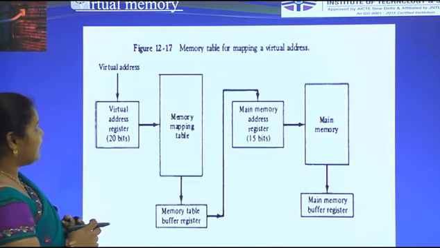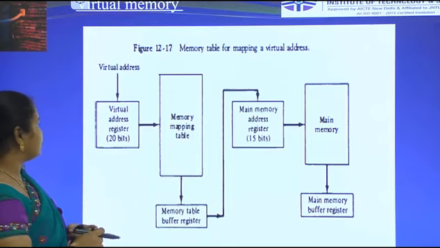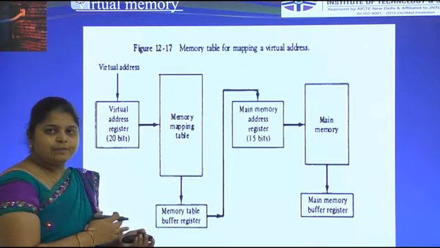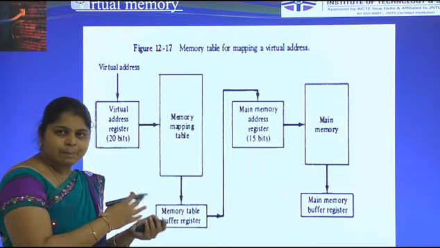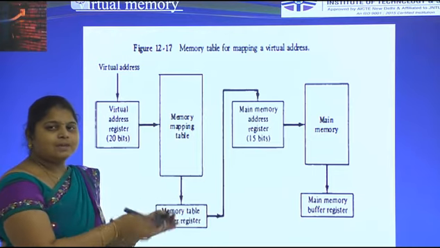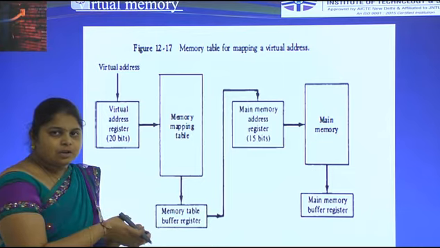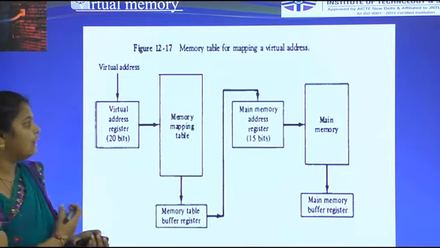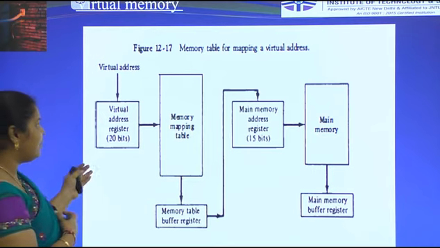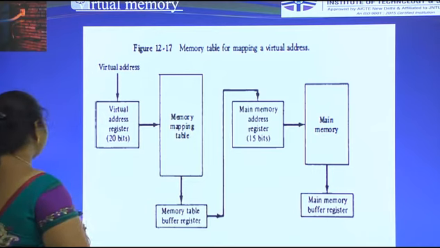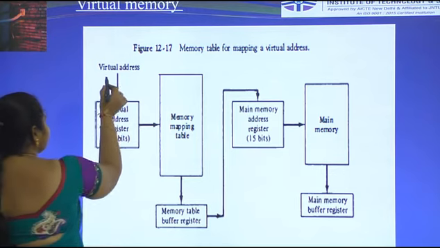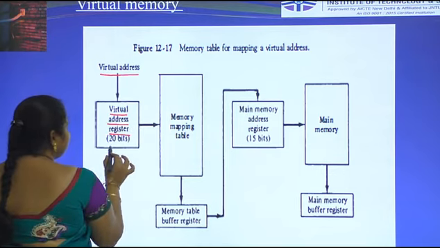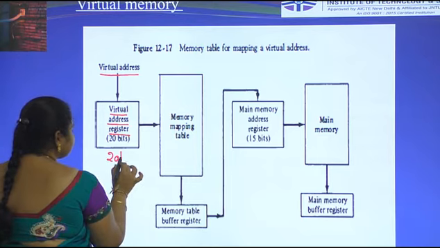Okay, this is a memory table for mapping a virtual address. Previously we saw the relationship between address space and memory space, and between the virtual address and the physical address. The virtual address belongs to auxiliary memory, and main memory is the physical address. Here this is the virtual address register. It contains 20 bits.